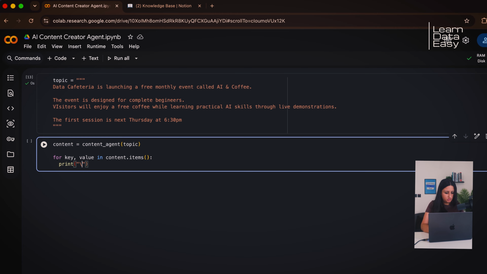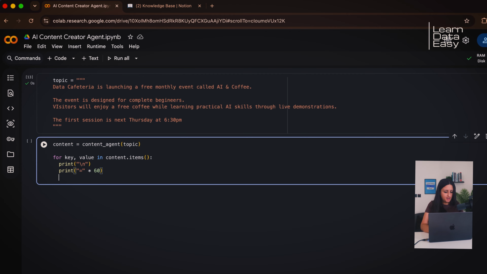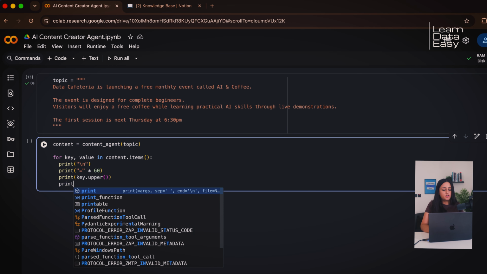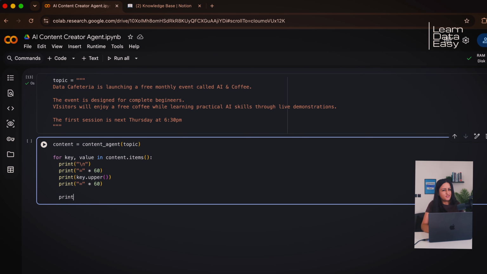Okay, we are going to call the agent, so the content agent, with the topic that we've just defined. And now for each of the items that are output, we are going to print them on screen so we can see them a lot clearer. We're going to use the equal sign times 60 as a delimiter, as a bit of a separator, a bit of a divider, just to make things a lot clearer. We're going to print this out and let's see what this generates.